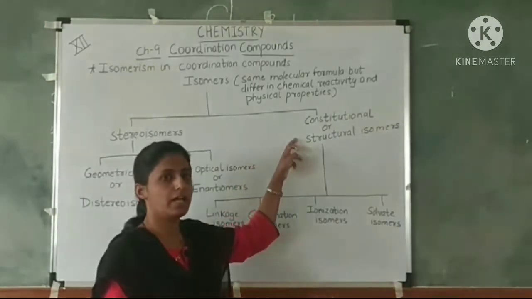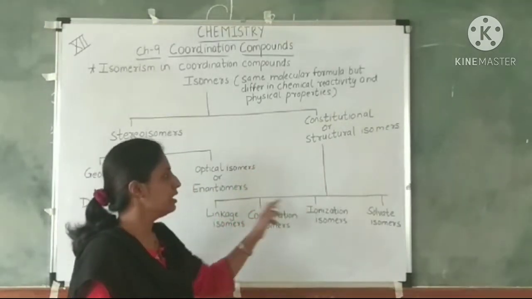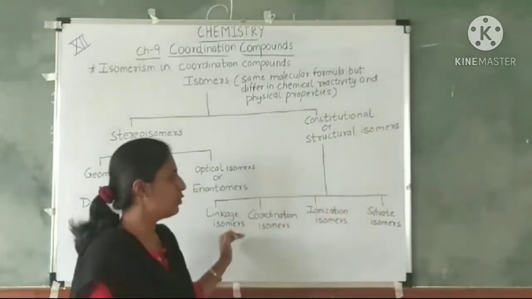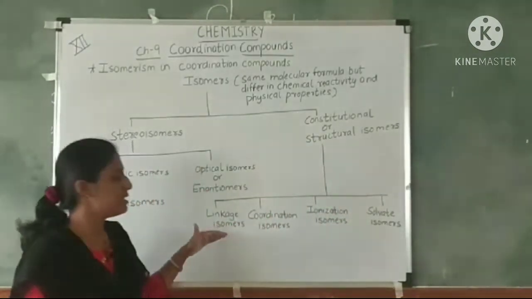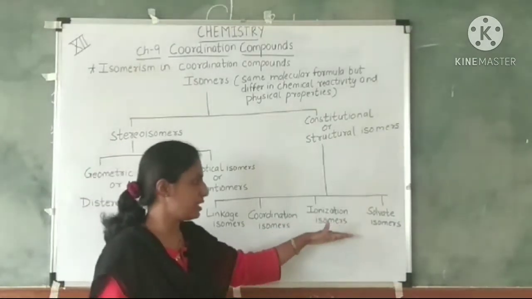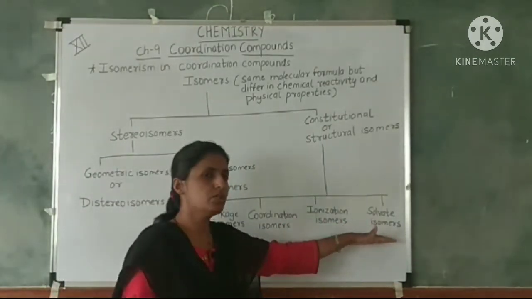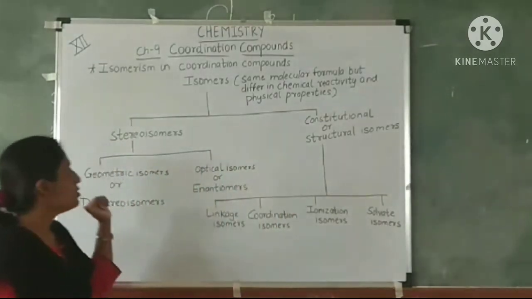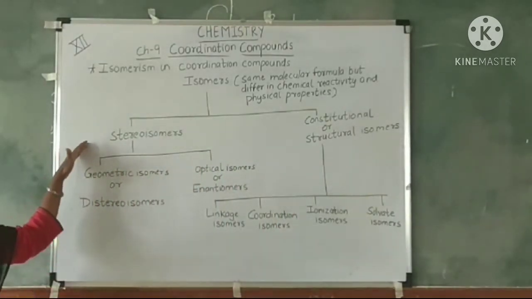Constitutional or structural isomers are further divided into four categories, that is linkage isomers, coordination isomers, ionization isomers, and solvent isomers.